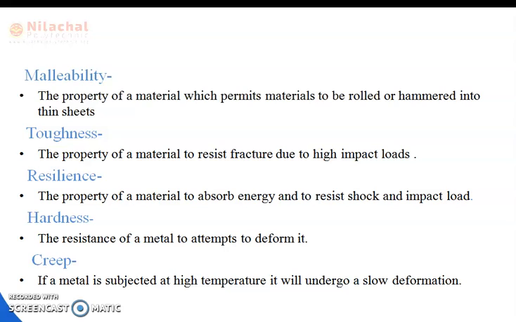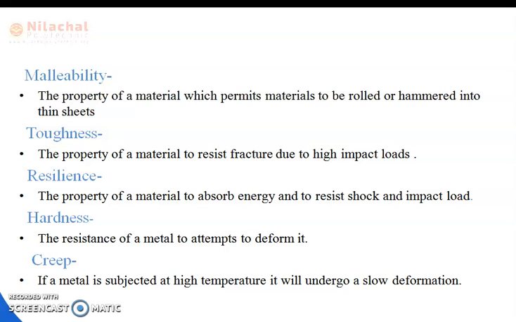The next property is resilience. It is the property of a material to absorb energy and to resist shock and impact load also. Toughness and resilience have a minor difference: in resilience we can apply shock load, but in toughness we can apply only impact load. So the property of a material to absorb energy and to resist both shock and impact load is known as the resilience property of a material.